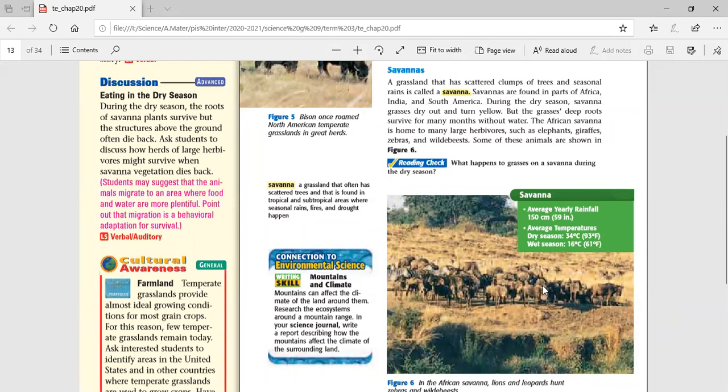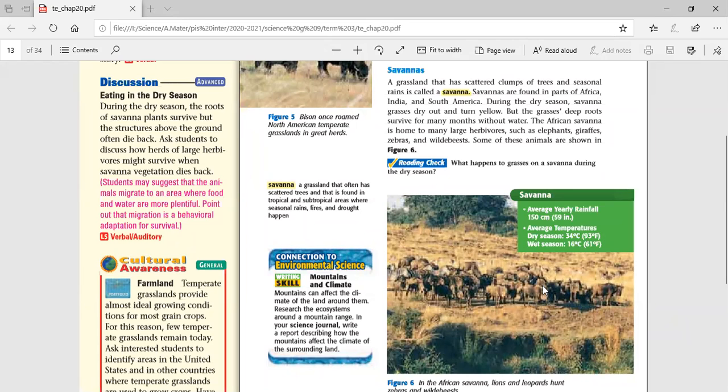Here it's just a slight change, and life returns because the roots of the plants are underground. There are many kinds of plants whose roots underground are still alive even in the drought season. So once they receive a sufficient amount of water in the wet season, they start to grow again, producing new plants, which increases the number of herbivores, then carnivores, and so on.